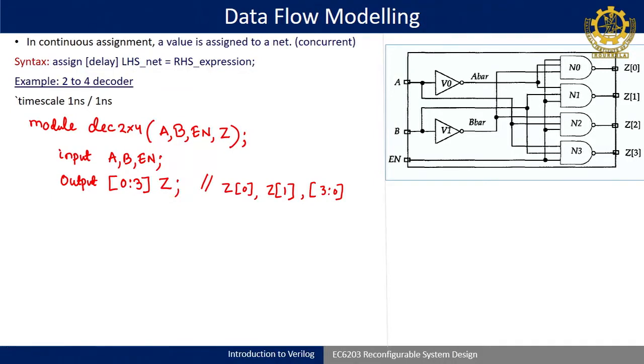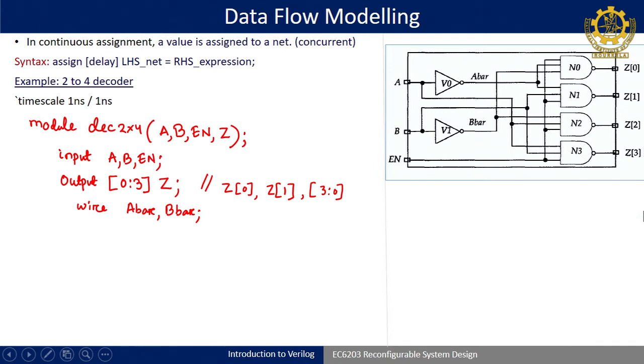Those are declared as wire. So, we have to declare wire. Here I have a wire, and they have given the names A bar and B bar. So, I can define A bar comma B bar, understood? So, the entire block I have now defined. This wire will be used further for calculating the Z output.